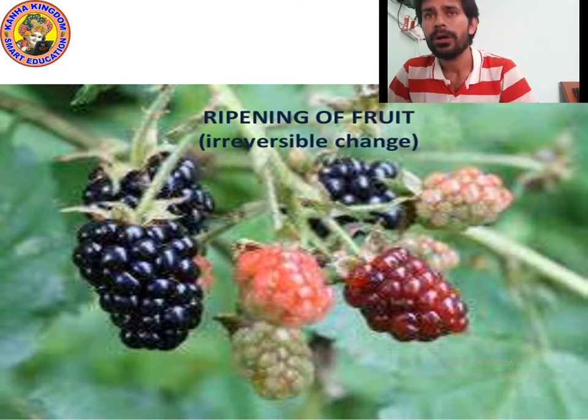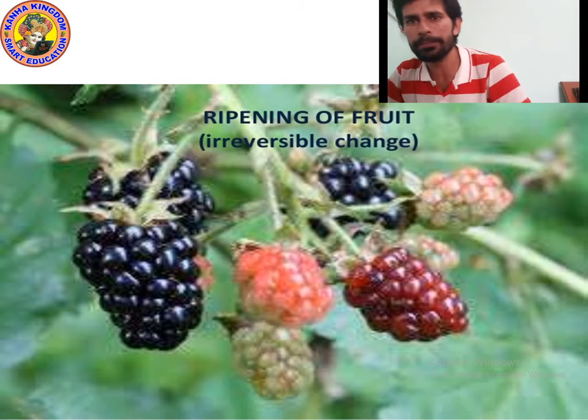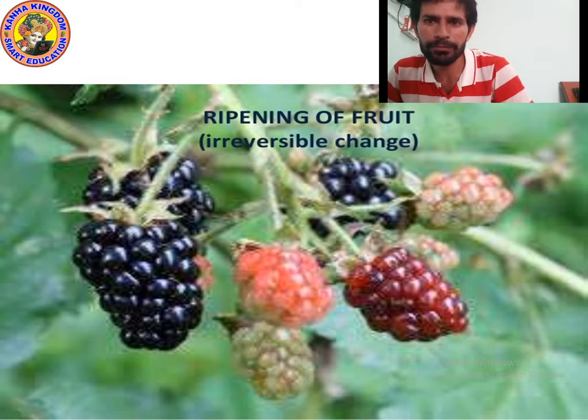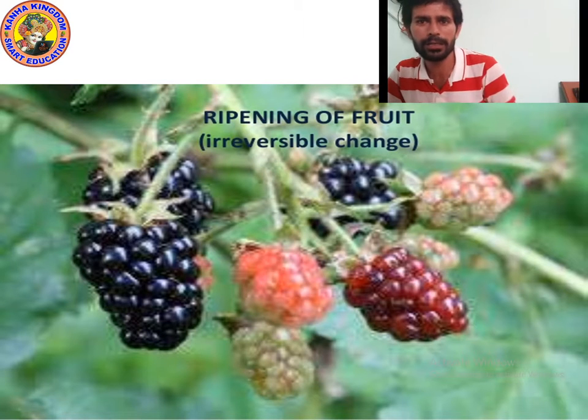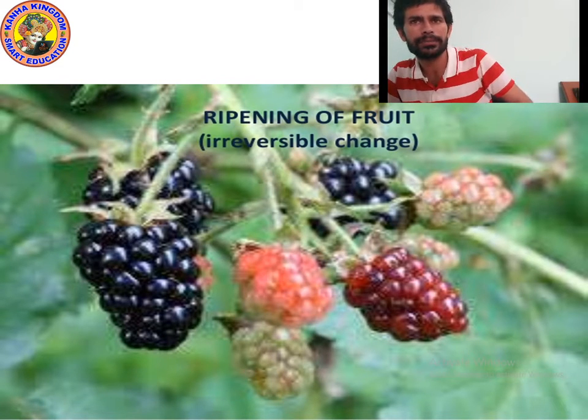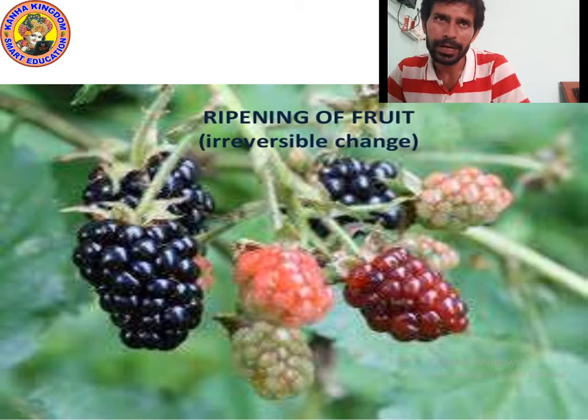Okay, so tell me, changing in color of grape means ripening of fruit. Is ripening of fruit a reversible change or an irreversible change? Yes, kids, it is irreversible change because you cannot change it back into raw fruit.